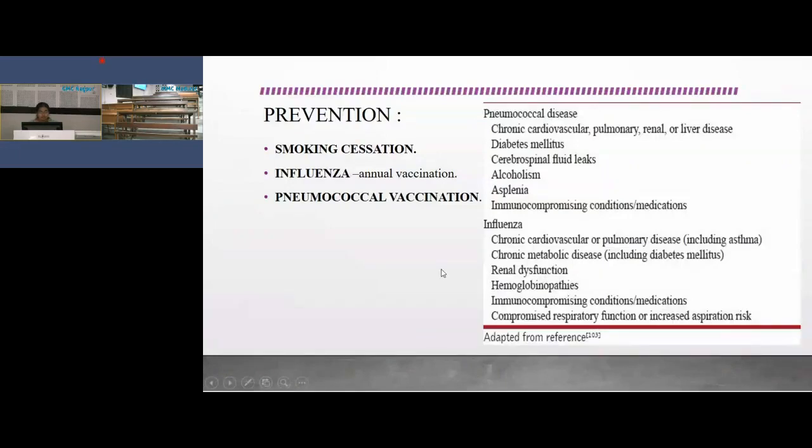And influenza vaccination is advised for these high-risk patients: chronic cardiovascular or pulmonary diseases, chronic metabolic disease, renal dysfunction, hemoglobinopathies, immunocompromising conditions, and compromised respiratory function or increased aspiration risk.